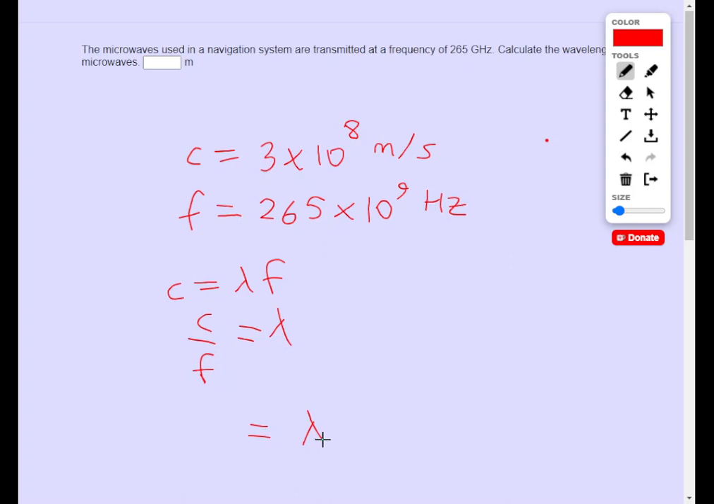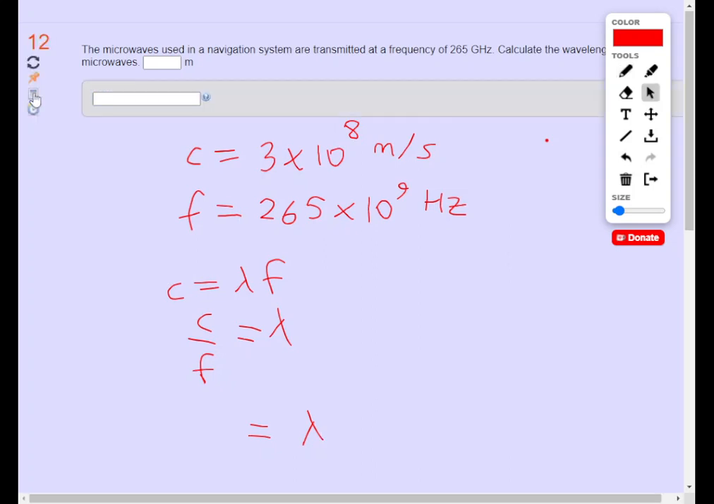So I need to do 3 times 10 to the 8 divided by 265 times 10 to the 9. Just do that on the calculator there. You're going to use E notation, 3E8 divided by 265E9. And that's the answer that it gives me.